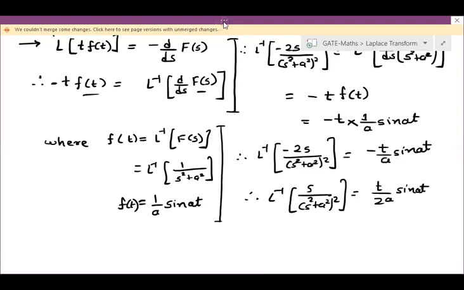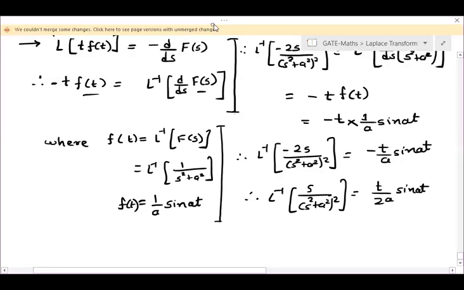यहाँ पे हमें यही समझना था, right? This is clear? Okay.